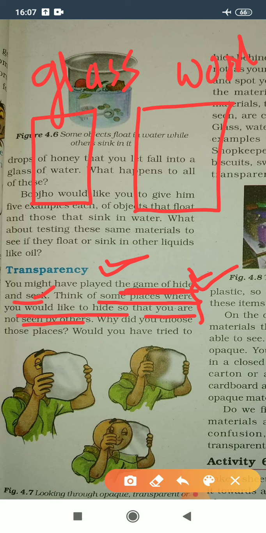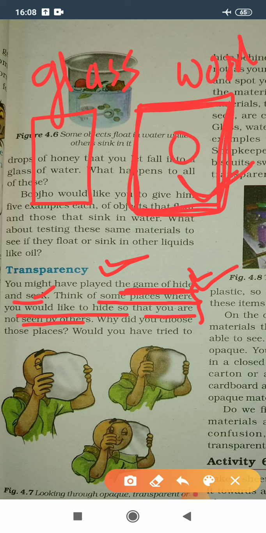You can obviously choose this wooden door because wood is an opaque material. That means the person who is finding you could not see you, because this wood will not pass any light, because it is an opaque material.